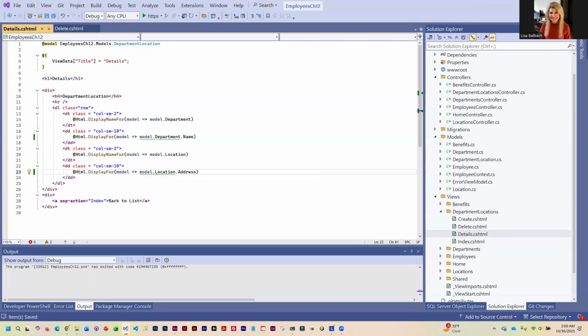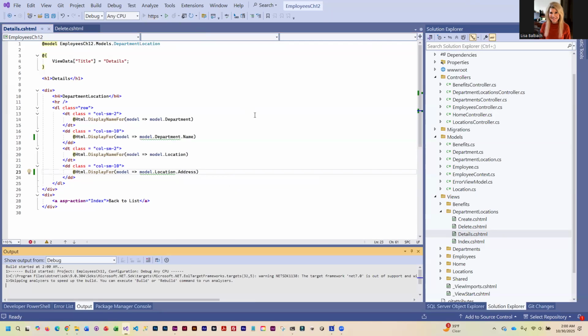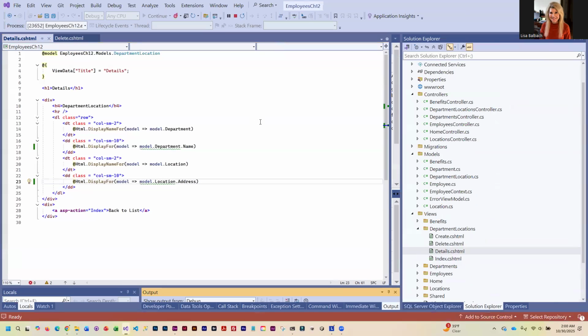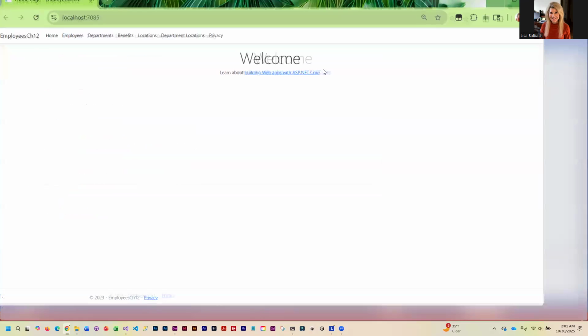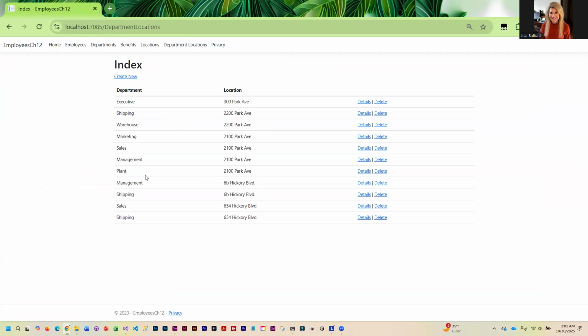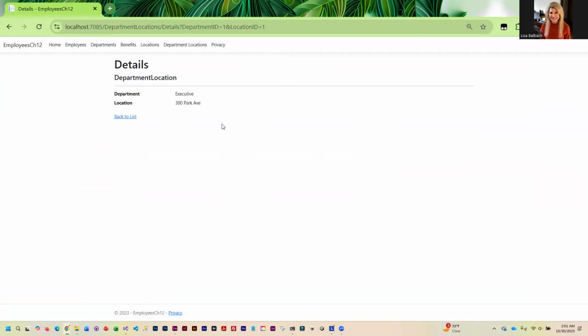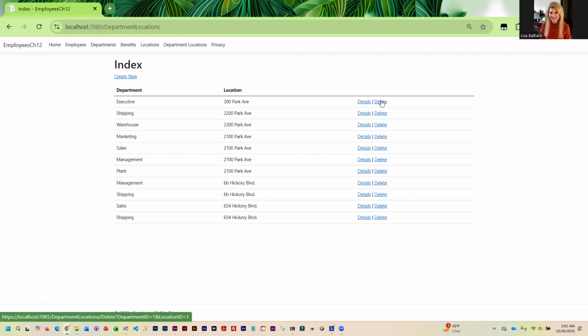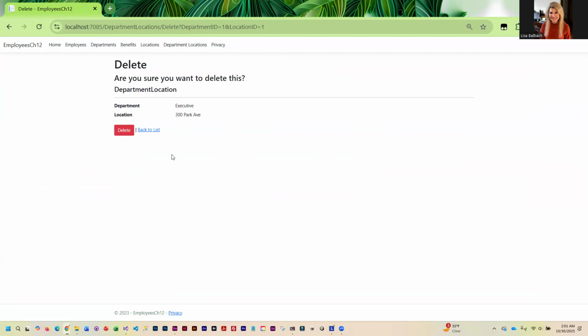Okay, so at this point, we'll go ahead and run this. Everything is user-friendly except for the create. We have to do a little extra work on that. Okay, so user-friendly, we've got user-friendly here, and it's more user-friendly on our delete.